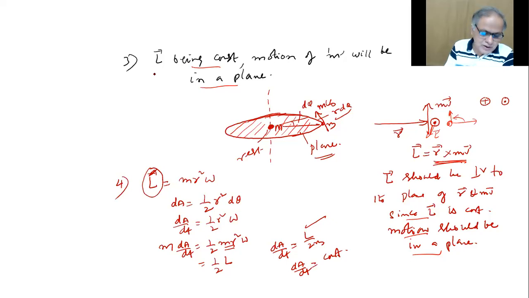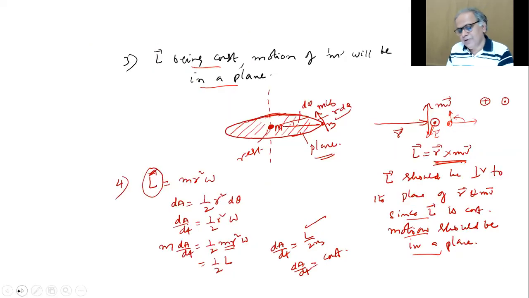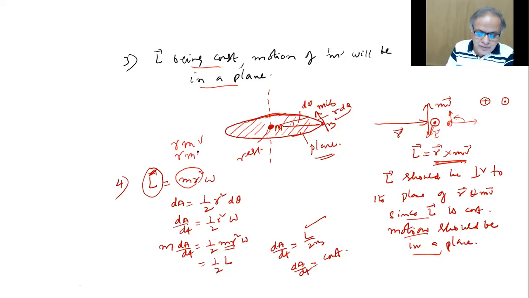You remember, we have told already, what are the consequences of a force being central? 1, 2 we discussed. Third is what? The motion will be in a plane. And how L is constant, and how much is that, we can also show here. L equals m r square omega, isn't it so? R times mv is R omega, m r square omega. It's like I omega.